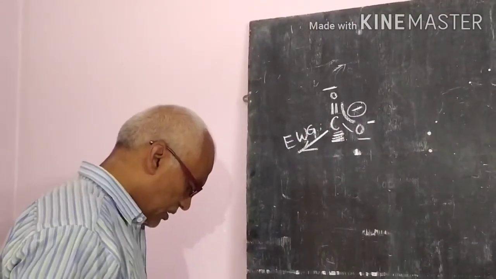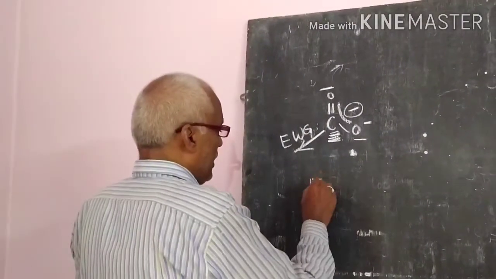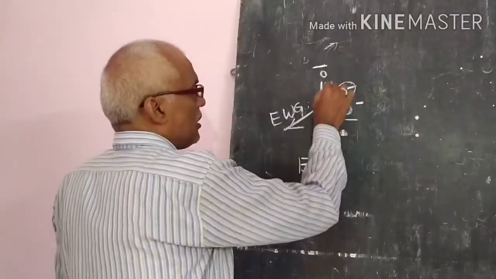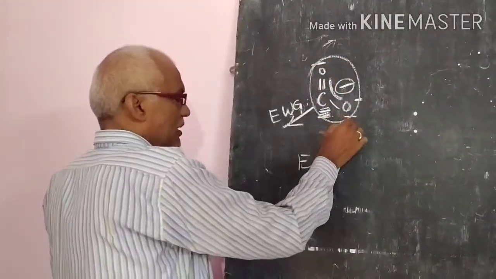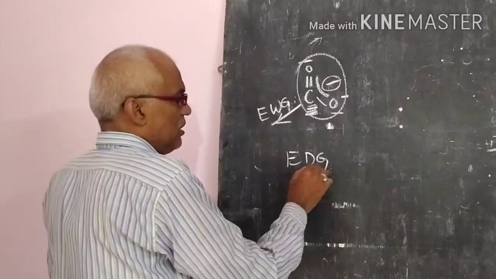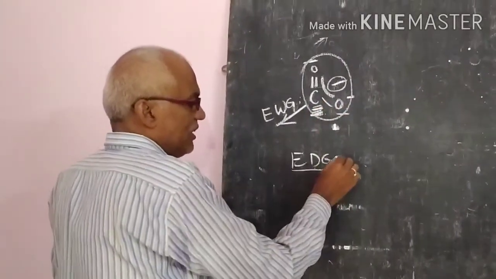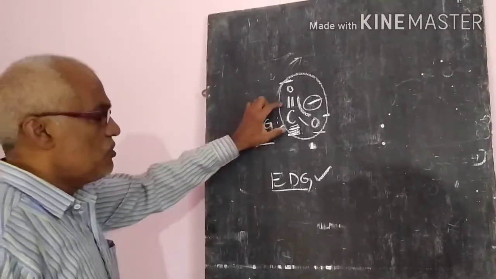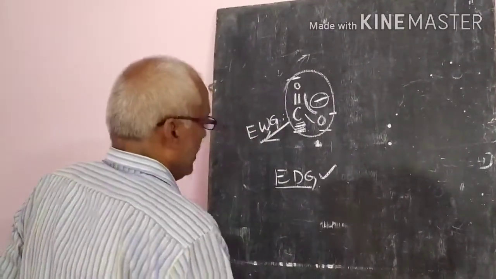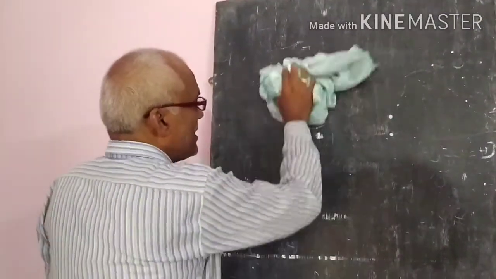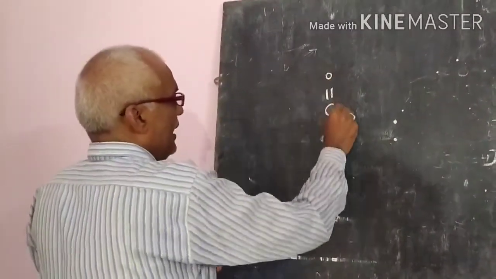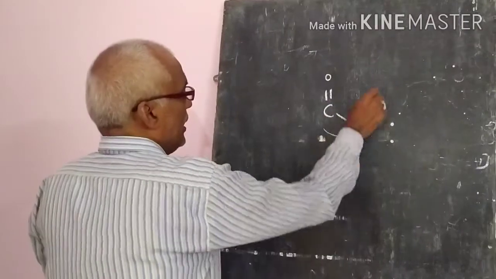Similarly, if an electron donating group is there, it decreases the stability of the carboxylate ion. It decreases the carboxylate stabilization, and automatically the acidic strength will decrease. So this is the most important: the acidic strength of an acid mainly depends upon the groups that are attached to the carboxylate ion.